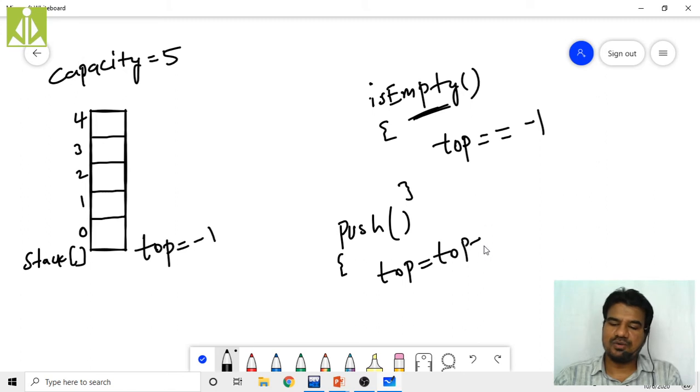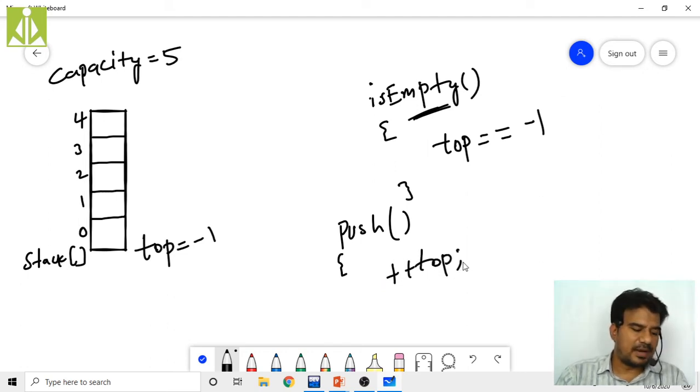So that top value, instead of writing top equals to top plus 1, I can write plus top, isn't it? Doing it like this is exactly similar to top equals to top plus 1. So right now what we are doing means we are performing the push operation.